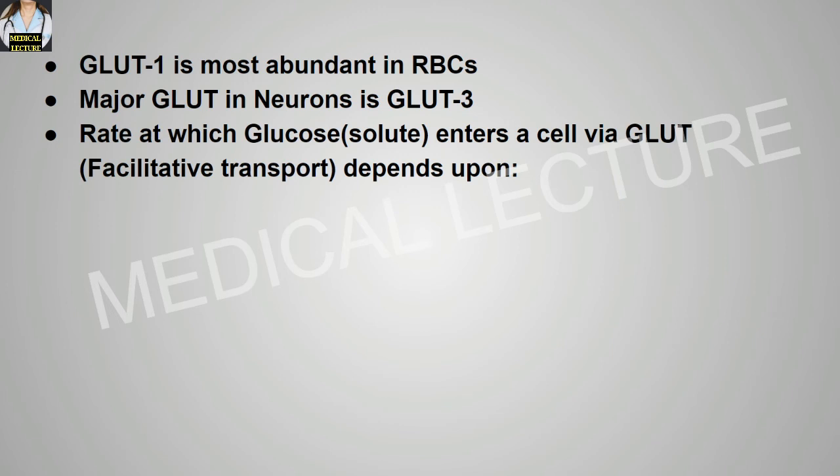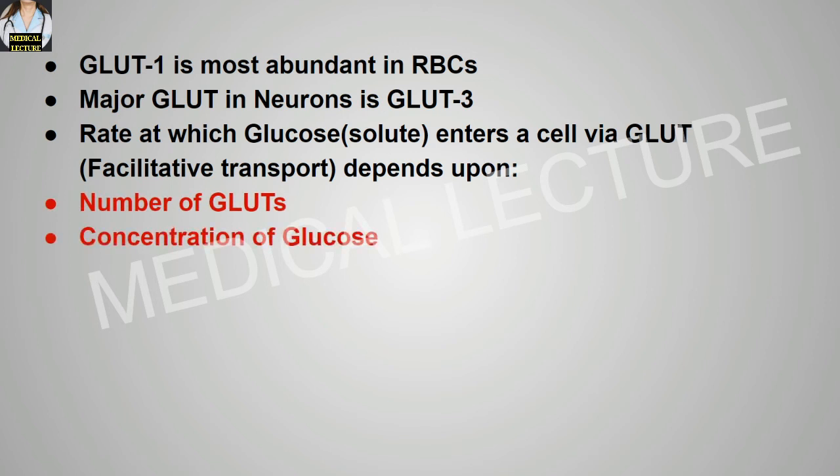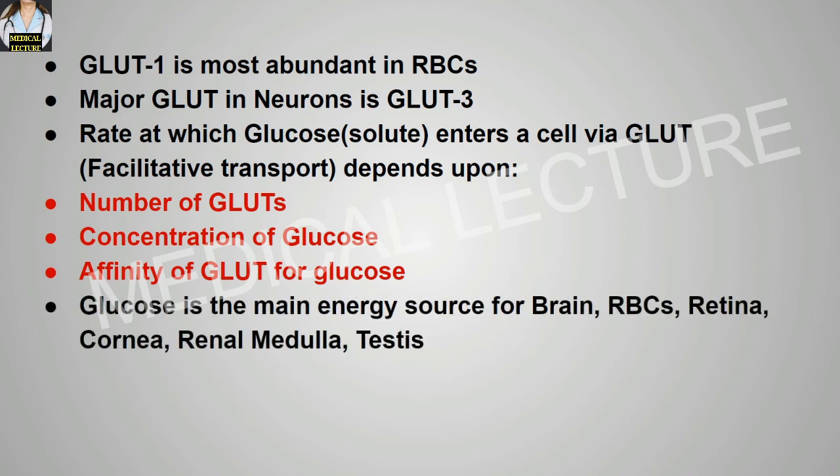The rate at which glucose, a solute, enters a cell via the glucose transporter, or we can say facilitative transportation, depends mainly upon the number of GLUTs, concentration of glucose and the affinity of the GLUT for glucose. Glucose is the main energy source for the brain, red blood cells, retina, cornea, renal medulla and